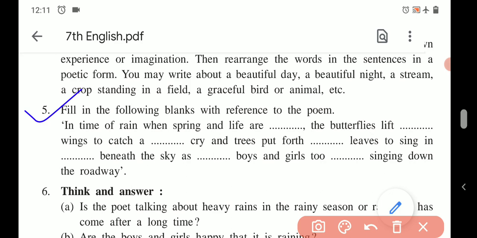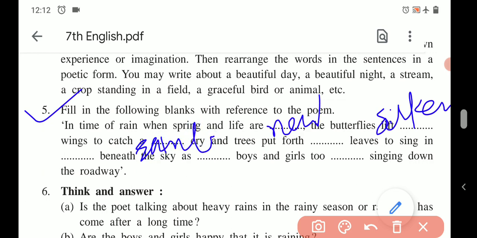It's a simple one. Let us see. In time of rain, when spring and life are, how are they? New, right? The butterflies lift dash dash wings. What wings? Silken wings, right? Next, to catch a dash dash cry. What cry? That is rainbow cry, right? Next, and trees put forth dash dash leaves, new leaves, right? Next, to sing in dash dash beneath, to sing in joy.